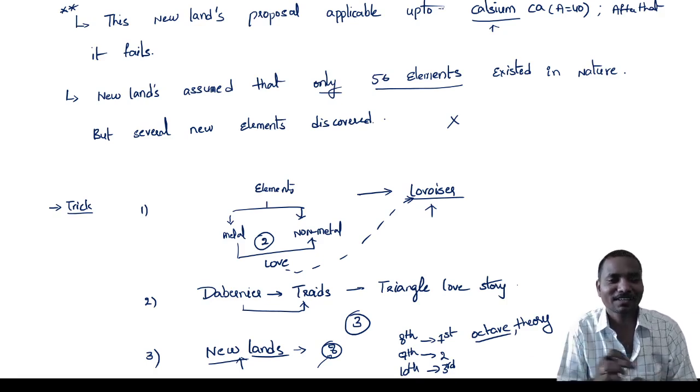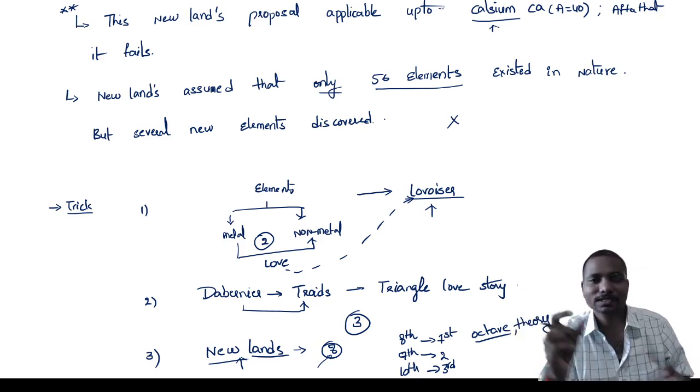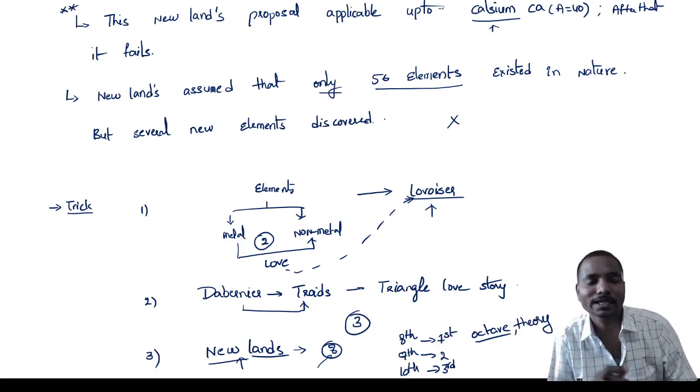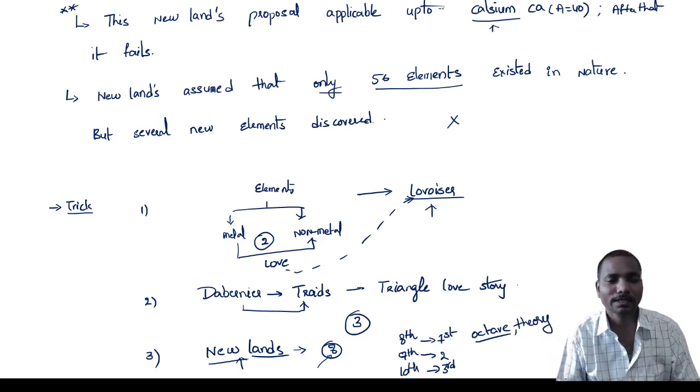General people think, oh, he is very famous, he is great. So he called horizontal lines periods and vertical lines groups. We have to note that also.